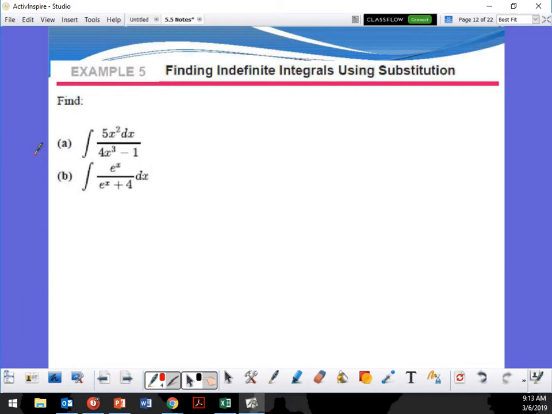Okay, because if you remember from yesterday, this is going to be derivatives, right? We use u-substitution for this using a derivative, right? So when I take a derivative, the exponent goes down. Now, with that idea, what do I want to use for u here? What do I want to call u in this first problem? 4x cubed minus 1, right? Okay, so let's say that u is equal to 4x cubed minus 1.